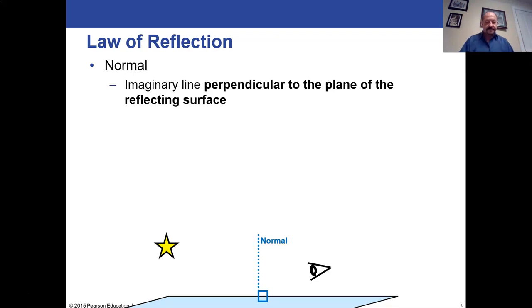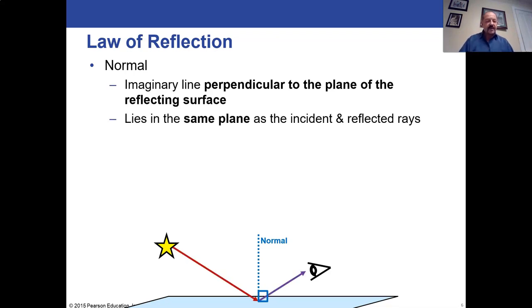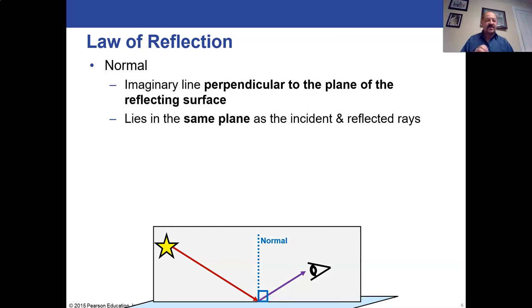That's the normal. Now, you draw a line from your light source to your eyeball, and how do you determine where it is? Well, the way it works is you have the incident light and the reflected light and the normal should all be in the same plane. That's why that little rectangle just appeared on the screen here. They should all be in the same plane.